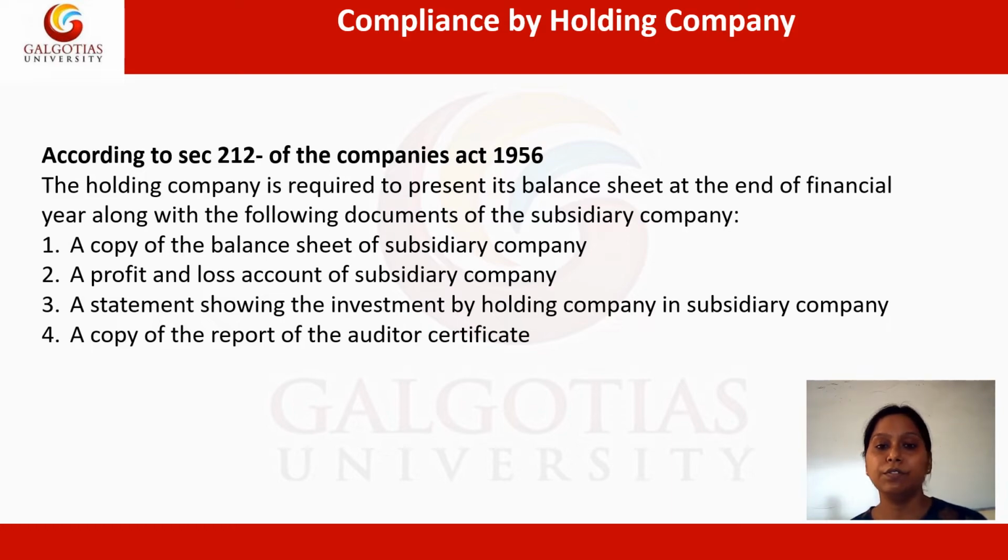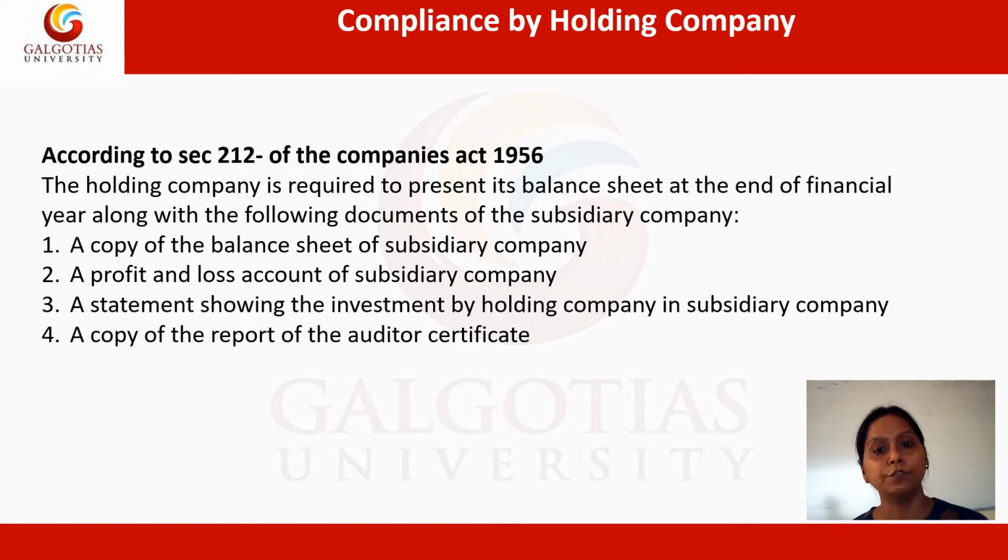So whenever a parent company prepares its consolidated financial statement, at that point of time the company is also required to have the subsidiary company balance sheet as well. And also certain documents are a must to present to all the shareholders and to the stakeholders as well. So what are these documents?